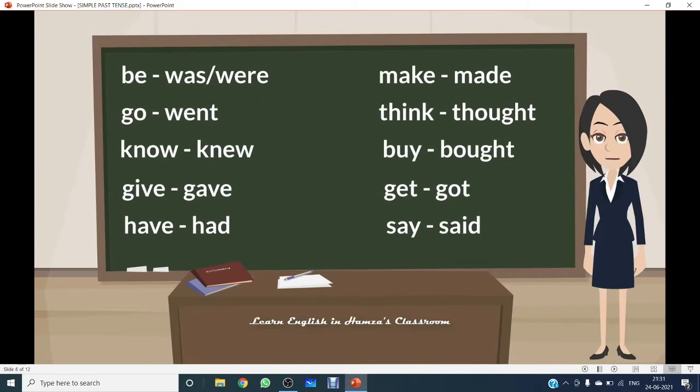Be turns into was and were, go into went, know to knew, give to gave, and have to had. Make to made, think to thought, buy to bought, get to got, and say to said. Hope you all understood.